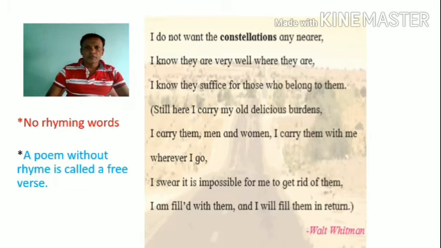This is the remaining part of the first poem, and the ending words of the lines are near, are, them, burdens, go, them, and return. And here also you can see that the ending sounds of these words are not similar, and that's why they are not rhyming words. And no rhyming words means it is called free verse. A poem without rhyme is called a free verse.